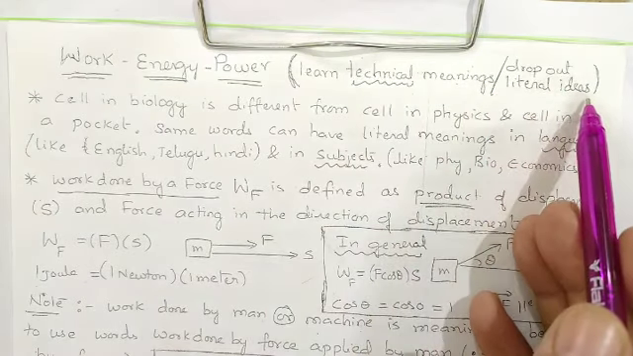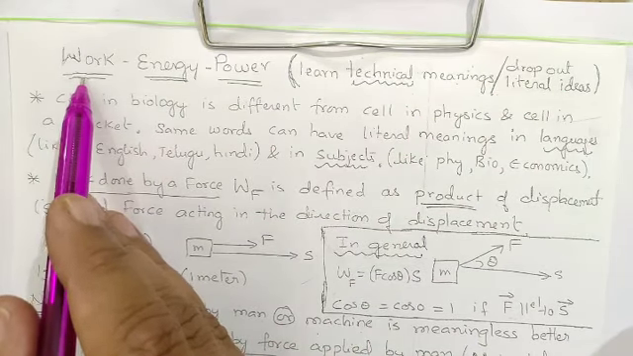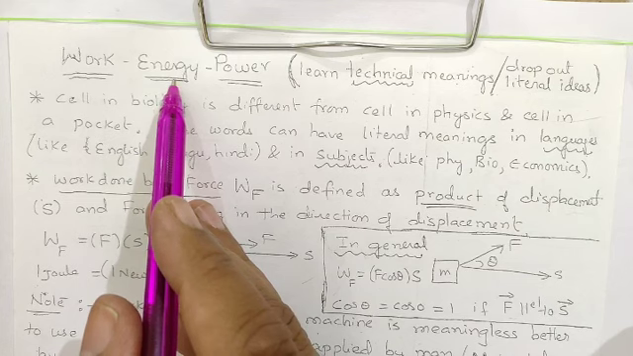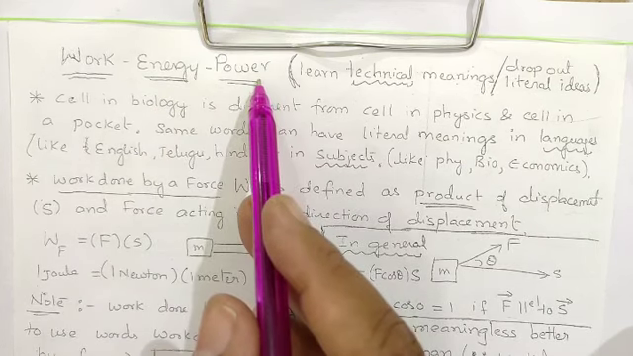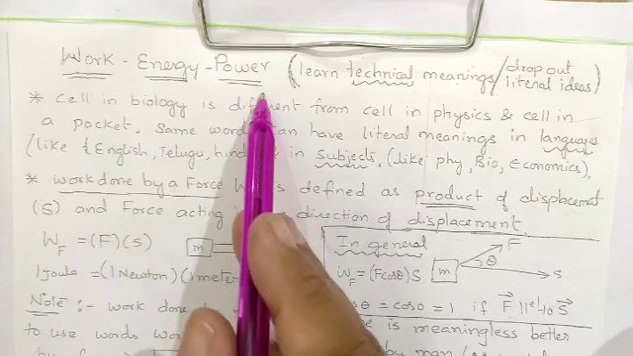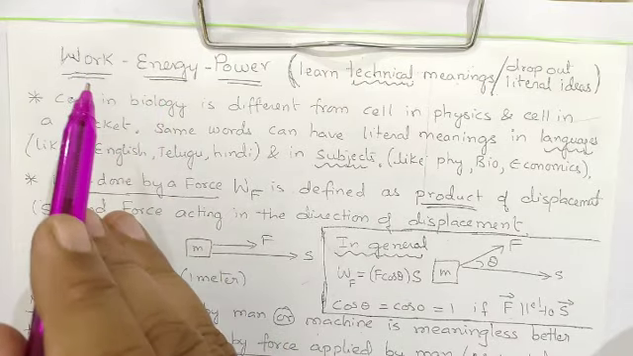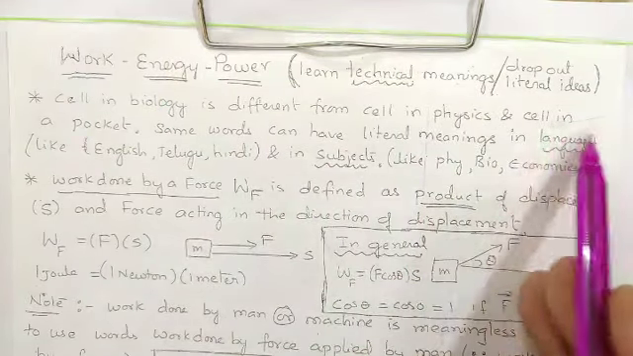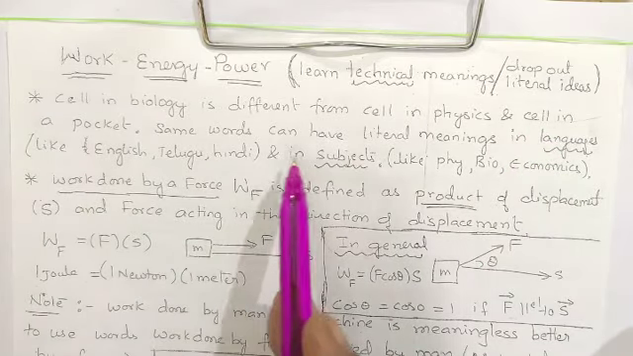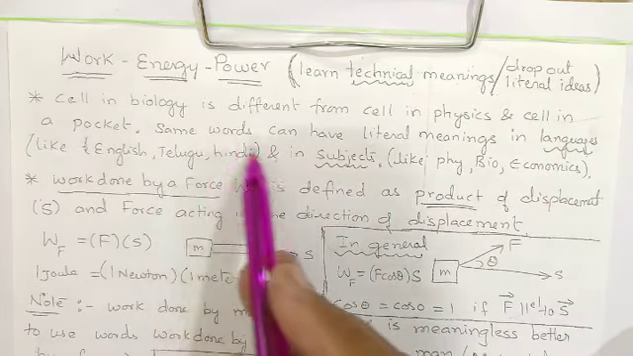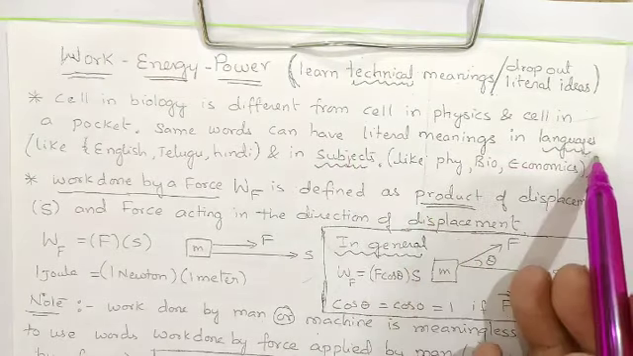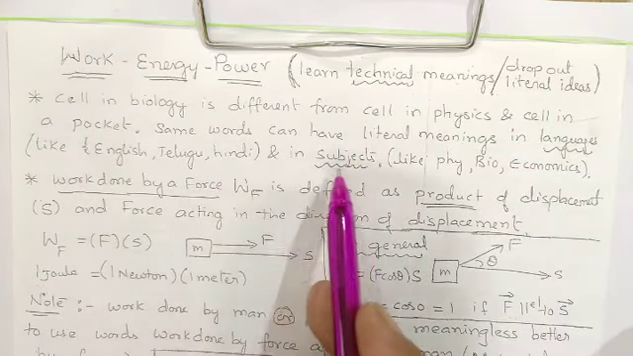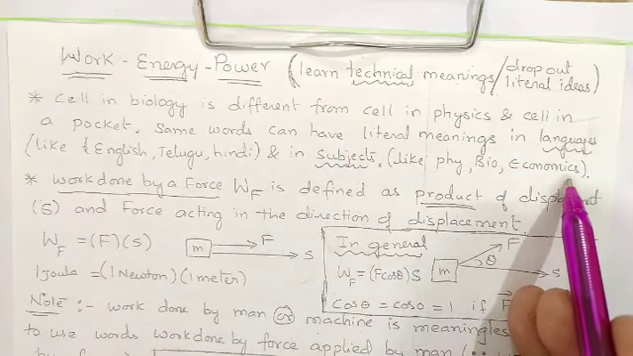We have to drop the literal meanings of phrases like "I am planning a work," "boost the secret of my energy," "power filled candy." These kinds of words we hear in daily life are not technical. So cell in biology is different from cell in physics. Cell in pocket is different from cell in a police station. The same words may have different meanings in languages like Hindi, Telugu, English, and in subjects like physics, biology and economics.